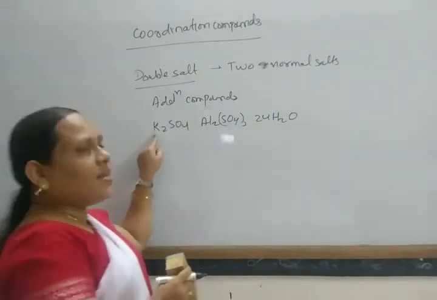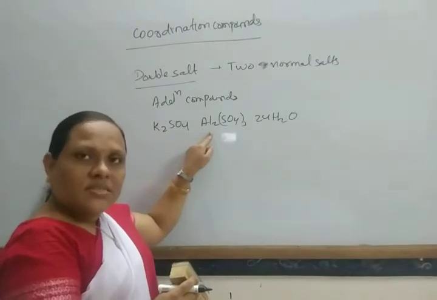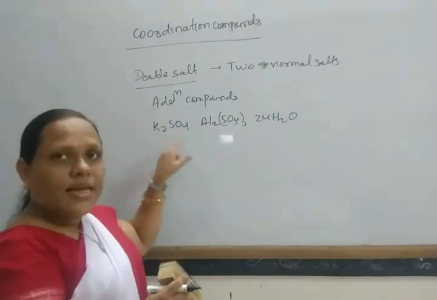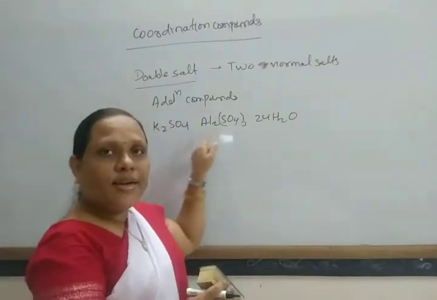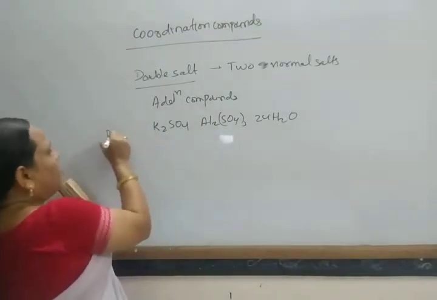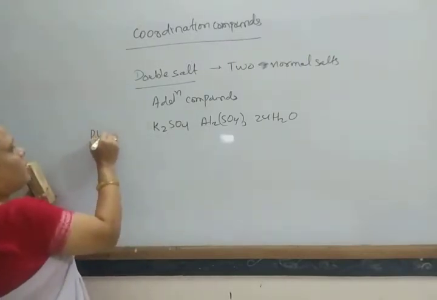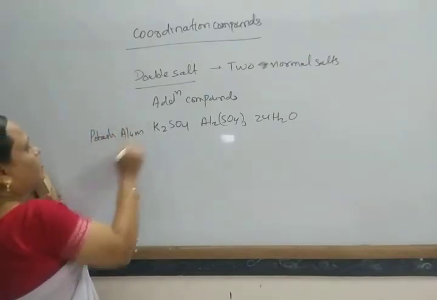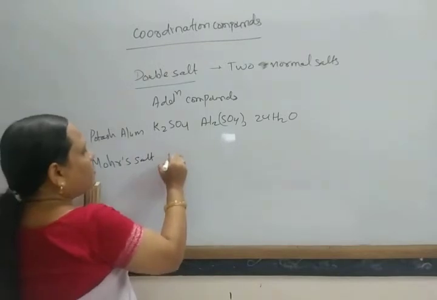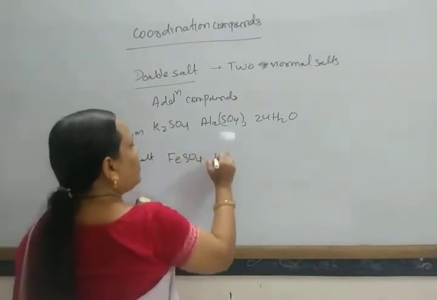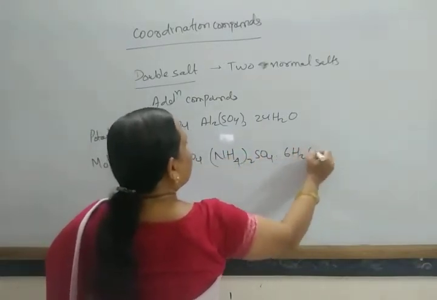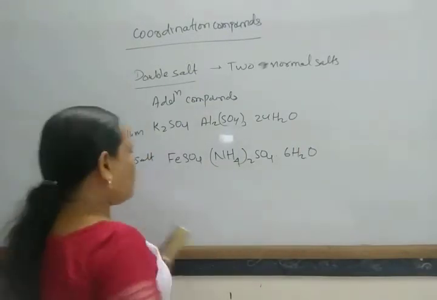Here potassium exhibits valency +1 and aluminum exhibits valency +3. Similarly, Mohr's salt is formed from ferrous sulfate and ammonium sulfate.